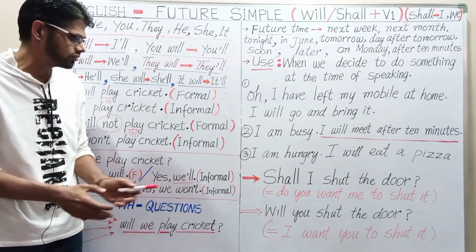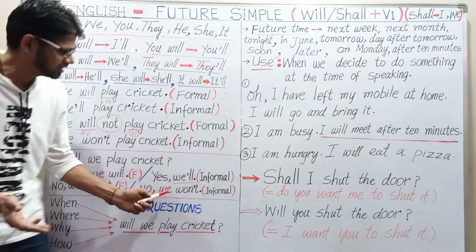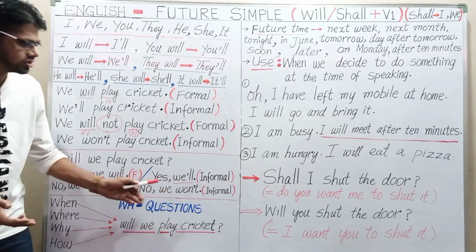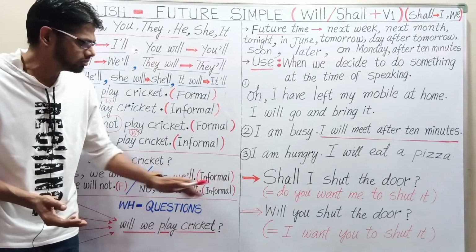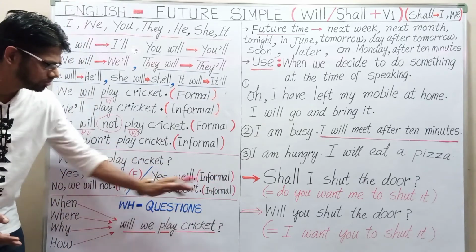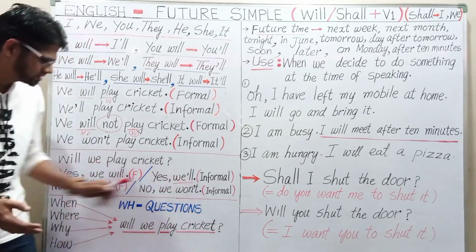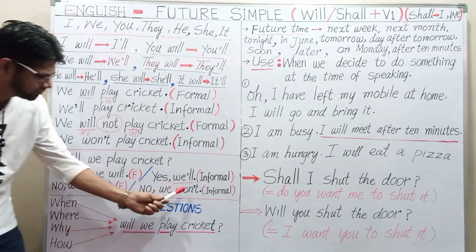Won't is a contraction form of will not. We can write won't, W-O-N apostrophe T. We use this word won't in informal situations. For informal language we use we won't. No, we won't. Will not or won't, both are the same. One is formal, one is informal.